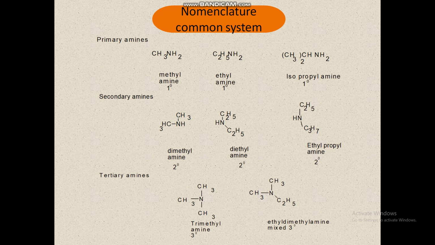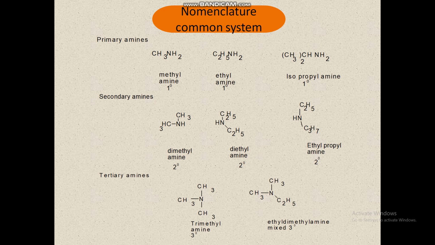Next, isopropylamine. These are the common names. For secondary amines, diethylamine and dimethylamine are simple secondary amines. Ethylpropylamine is a mixed secondary amine. For tertiary amines, trimethylamine is a simple tertiary amine.